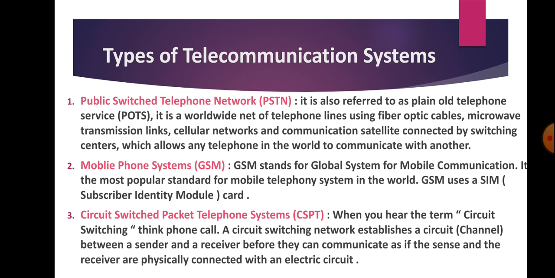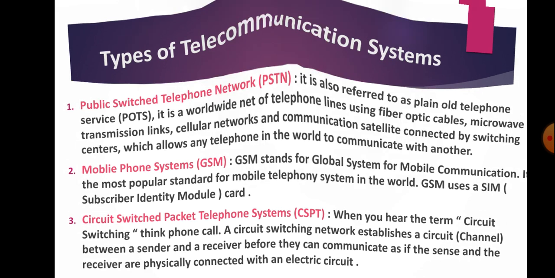You get my point? Circuit switching makes it look as if the sender and receiver are connected physically by an electric circuit. But you can't see that physical presence there. You just know that there's a connection. If you're trying to call your friend, you have not seen your friend since this corona has started, and you want to call your friend, you can't see any form of wire connecting you guys, but you can see that you're getting through to that particular person. It's as a result of what? Circuit switching.